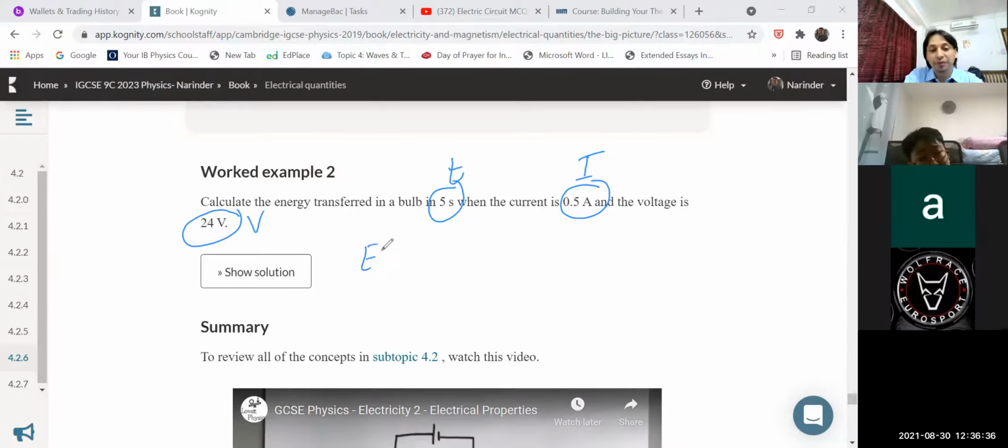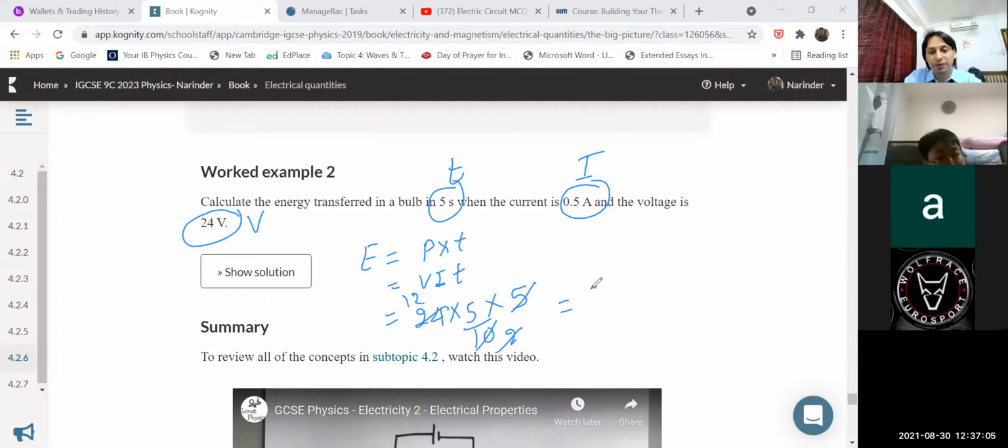You have to calculate E, and I know one equation that I recall, power multiplied by T. Now you will say, sir, power is not given. You can replace the power with VIT. So in that term, voltage is 24, current is 5 by 10, I can write here, and the time is 5 seconds. If you do the calculation, 5 twos are 12, 1s are 12, 2s are 12, 5s are 60, and we are getting here energy, its unit should be in joule.